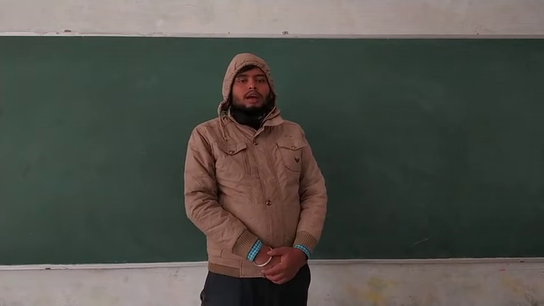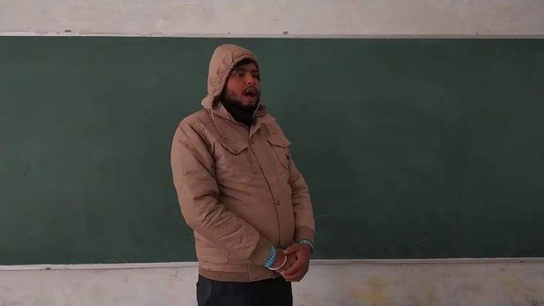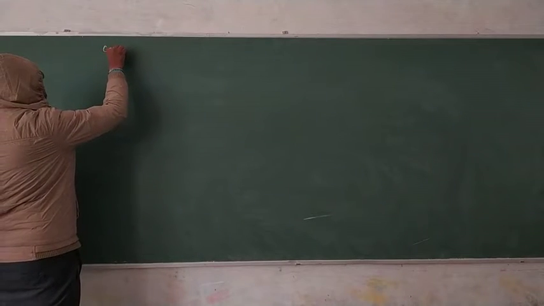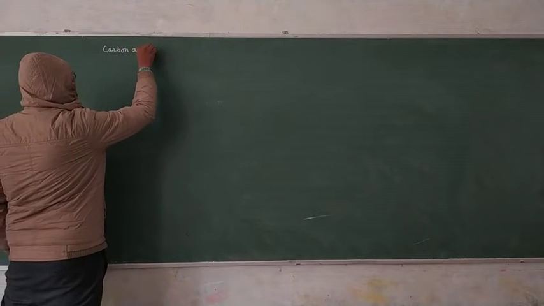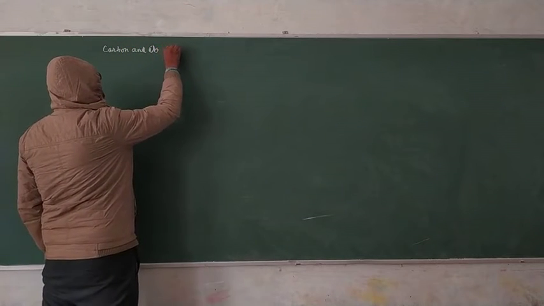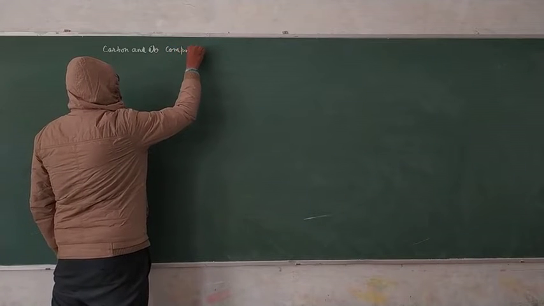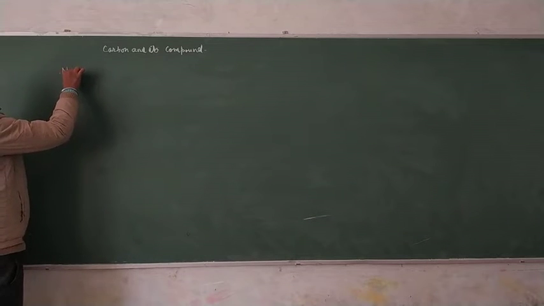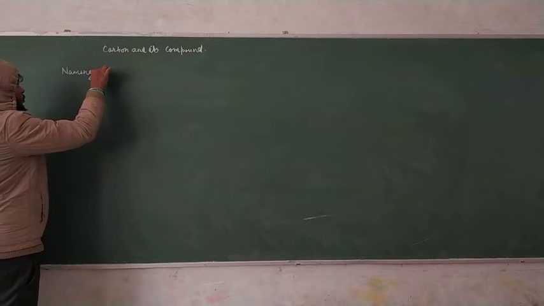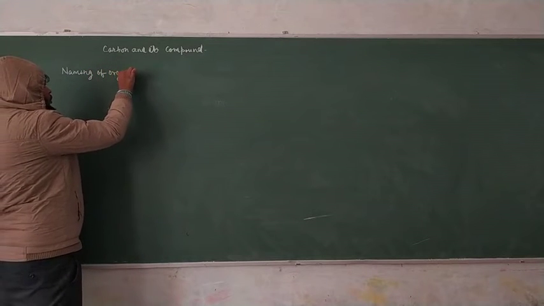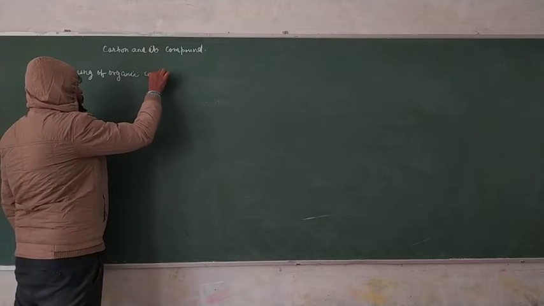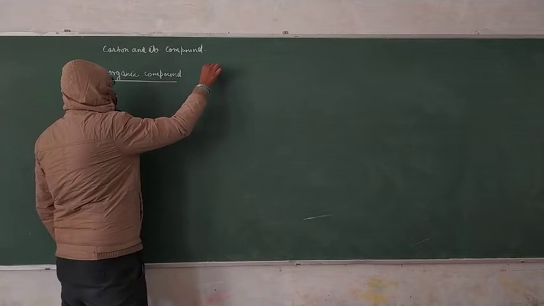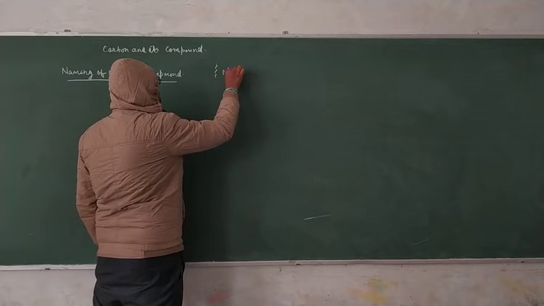Today we are going to discuss class 10 chemistry. The chapter is Carbon and its Compounds, and our topic is the naming of organic compounds, that is, nomenclature.